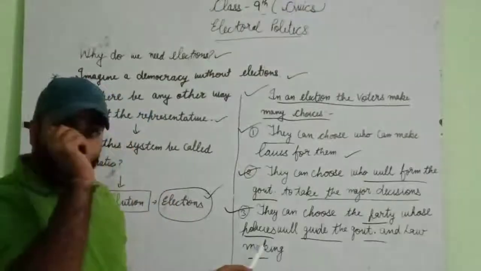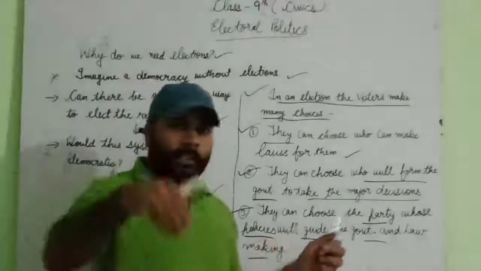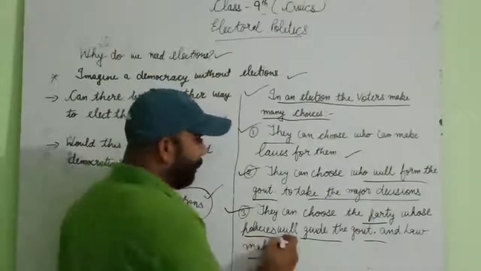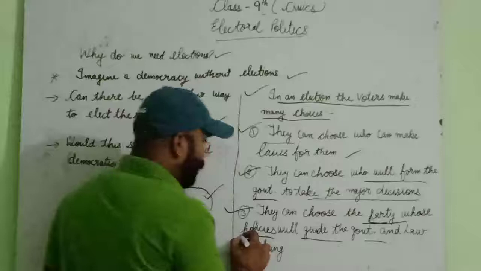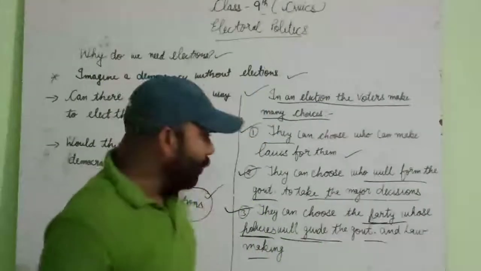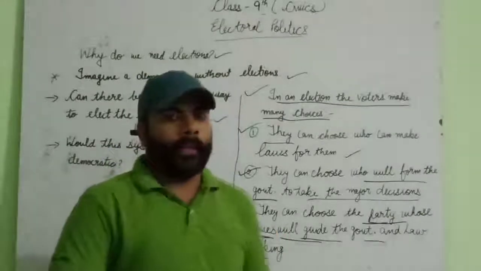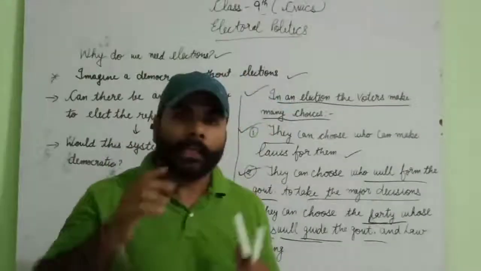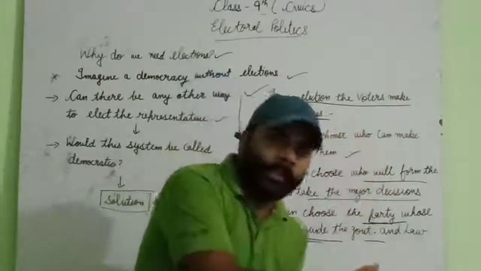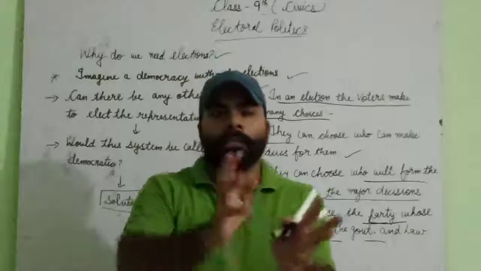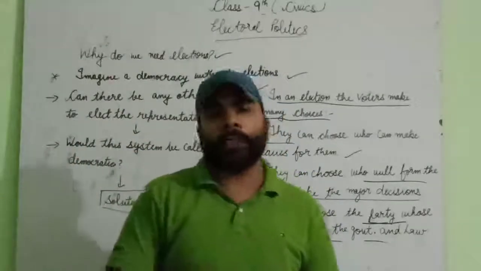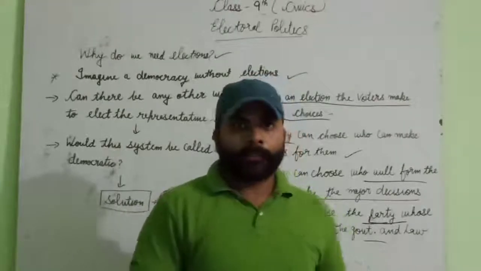In the present time, we have elected the BJP, and BJP's policies will guide the government as well as the lawmaking. Leaders make the laws and give orders to the executive for the implementation of the laws.